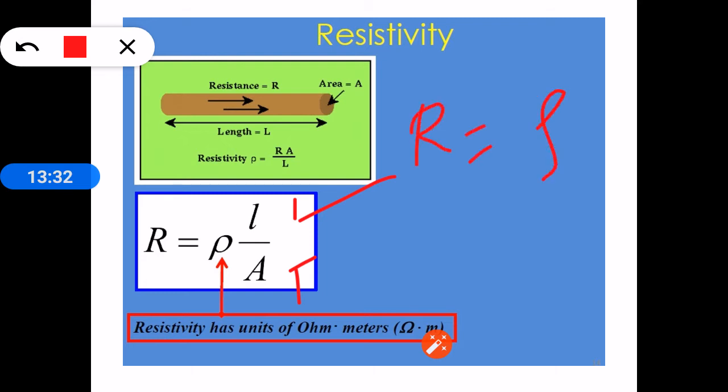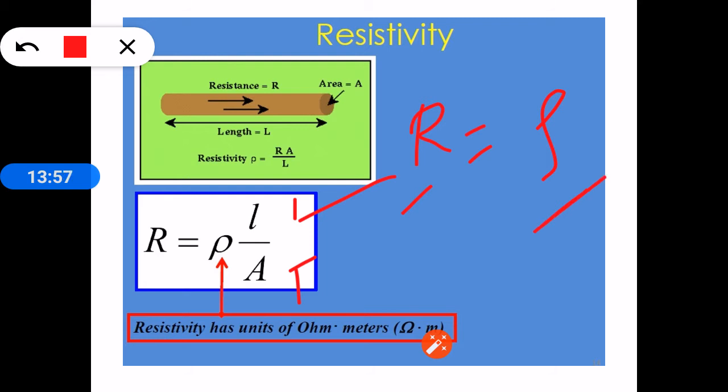So if a conductor has a length of 1 centimeter and an area of cross section of 1 centimeter square, then the resistance of that substance is called specific resistance or resistivity. Or we can say simply, the resistance measured for a conductor at 1 centimeter length and 1 centimeter square area of cross section is called specific resistance or resistivity.